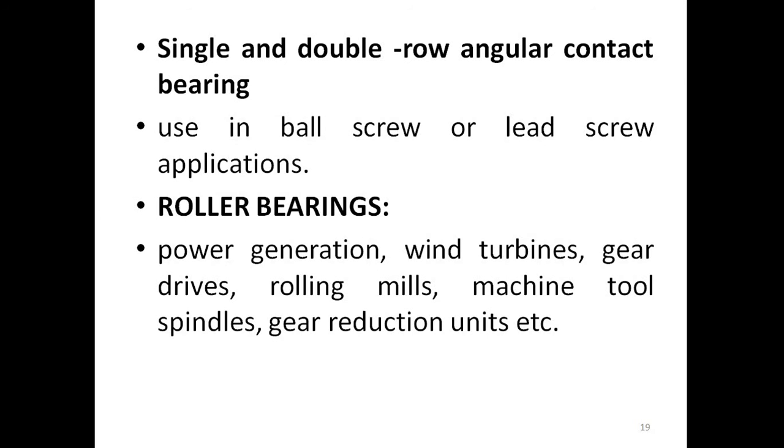These are the various applications where bearing is used to support the shaft, to reduce the friction and to absorb the various loads coming on the shaft. One of the simple applications of ball bearing is in the ball screw or lead screw of CNC machines or a regular conventional lathe machine. And one of the favorite applications of roller bearing is the machine tool spindle and gear reduction units like worm and worm wheel gear reduction.